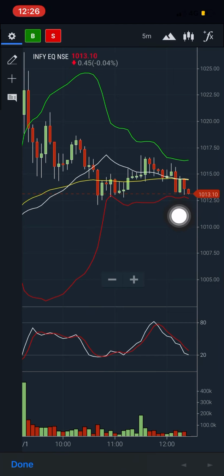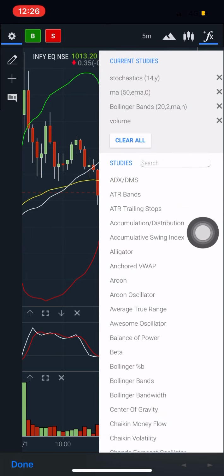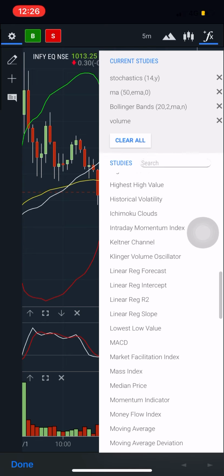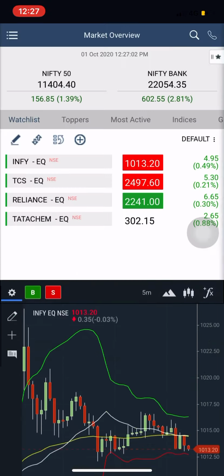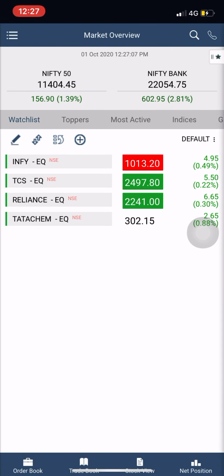So if 1012 is breached, that is where we can initiate a sell in Infosys. The chart is very good, you can add all the indicators that you want, which is very similar to Zerodha. These are the ChartIQ charts that they have started supporting. Looks very promising, to be very frank, with the leverage that they are giving. You can sell any lot with 4,000 rupees, any strike price of Nifty or Bank Nifty, and that is where you can maximize on the opportunities from the market.